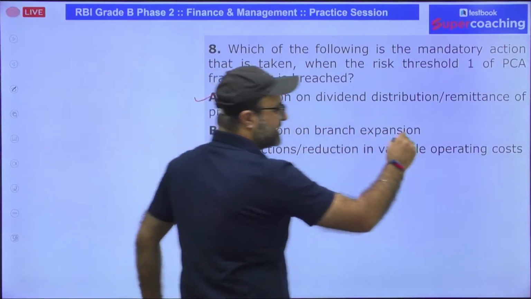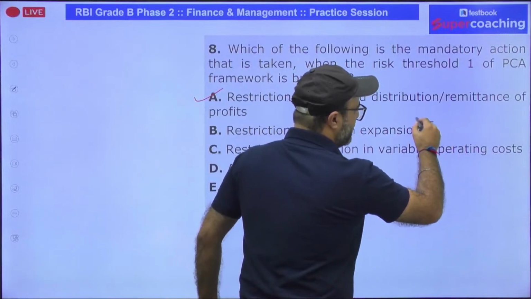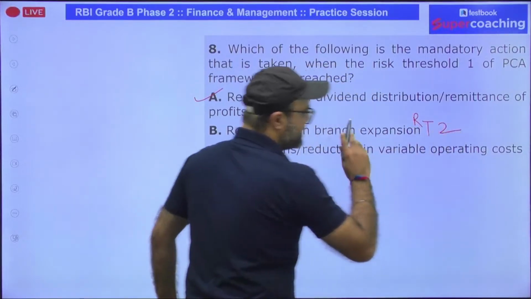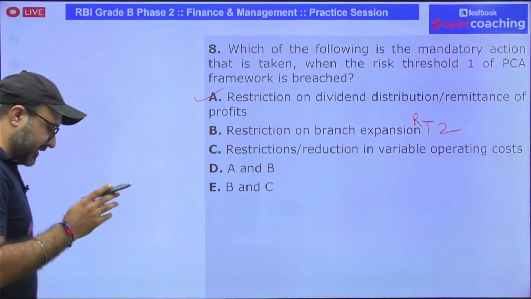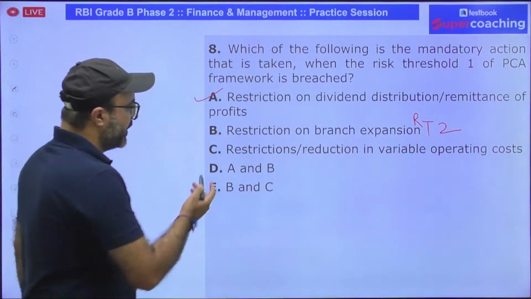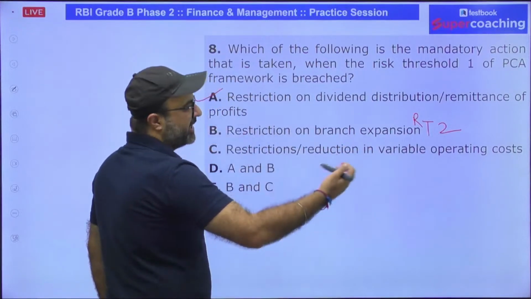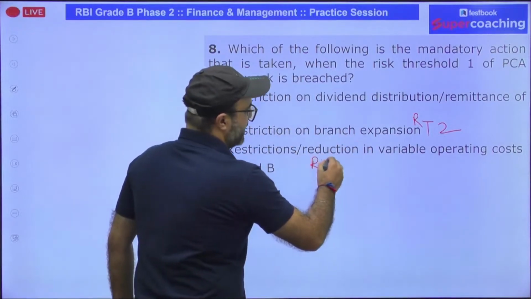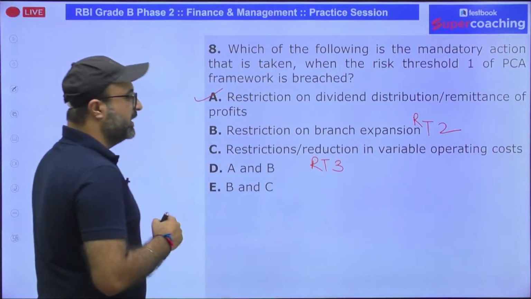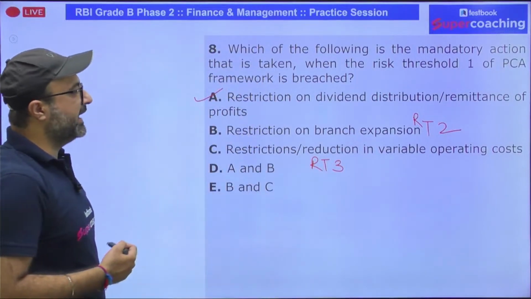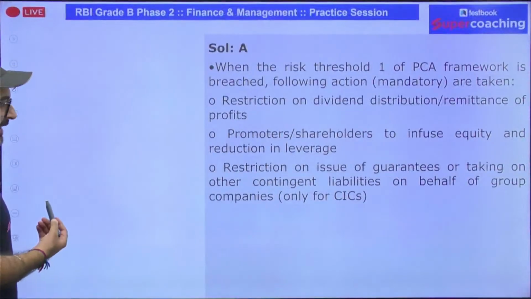Restriction on branch expansion, this is related to risk threshold 2. This is the mandatory condition in case of risk threshold 2. Restriction or reduction in variable operating cost and checking out the capital expenditure, that will be under risk threshold 3. So the answer is going to be only A. So A option is the correct answer.